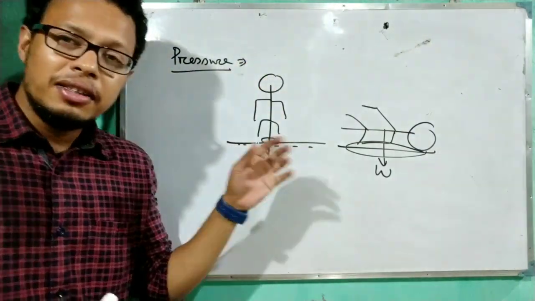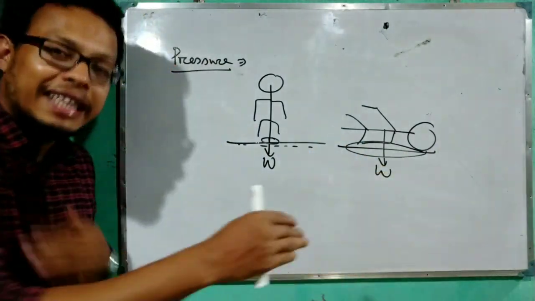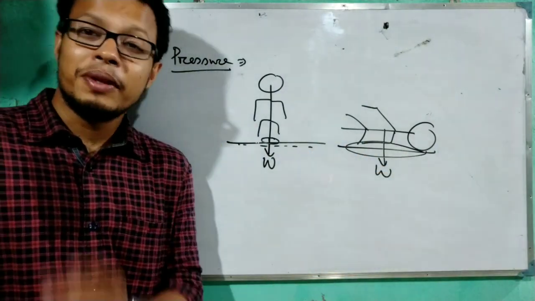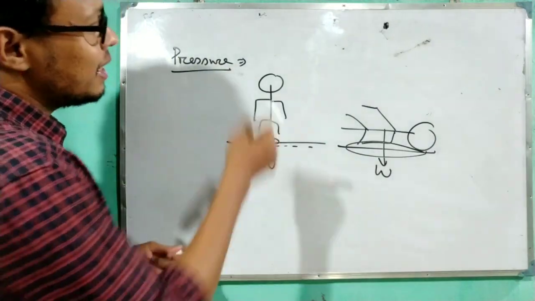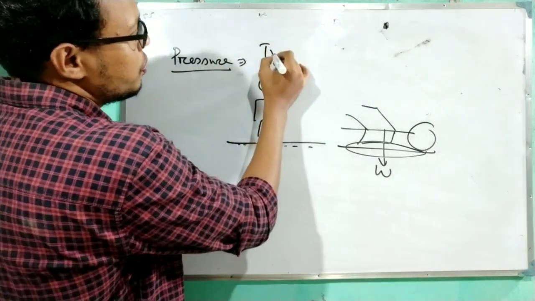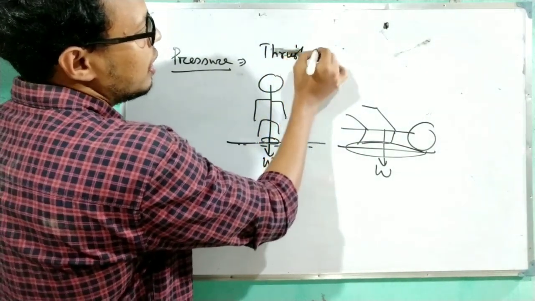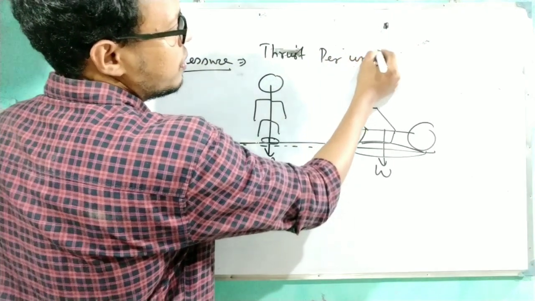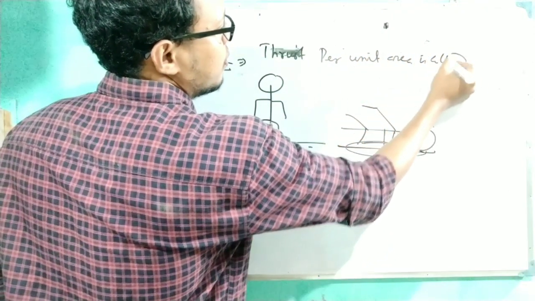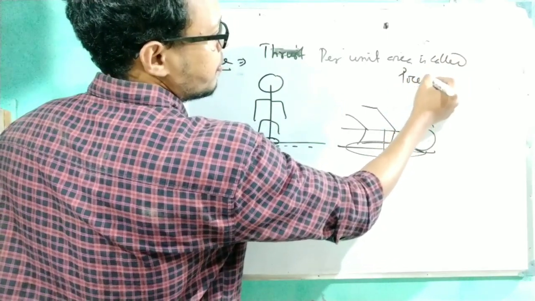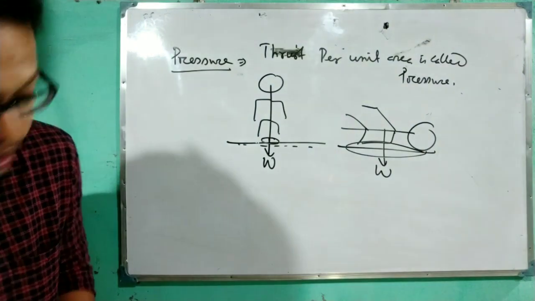When he is standing, some physical quantity which is more than this one, that physical quantity is called the pressure. And the definition you know, thrust per unit area is called the pressure.